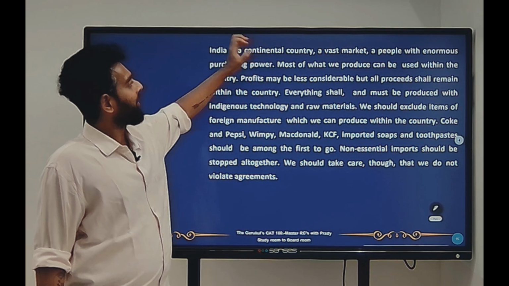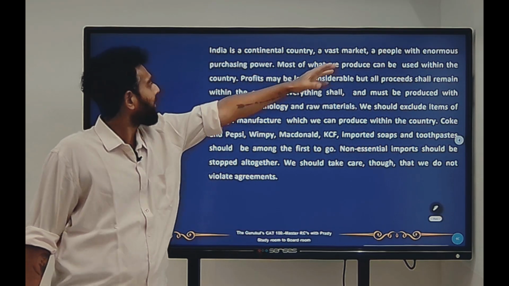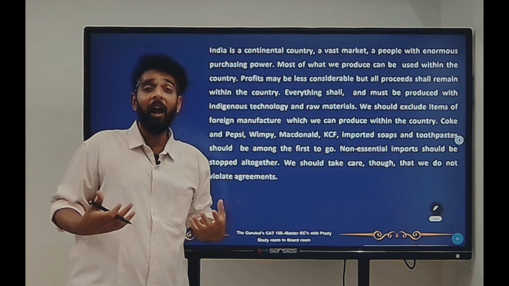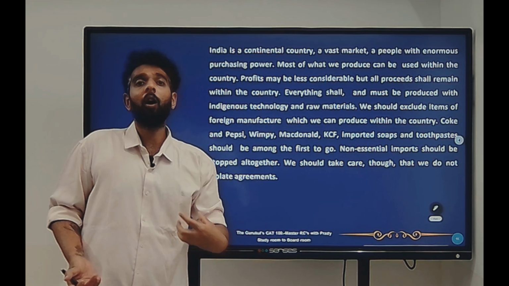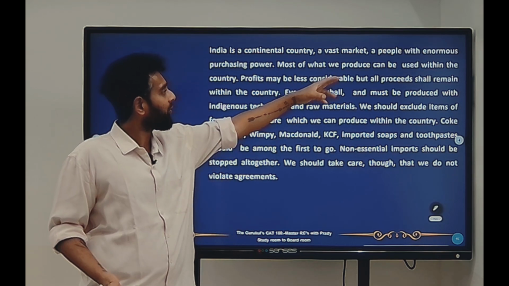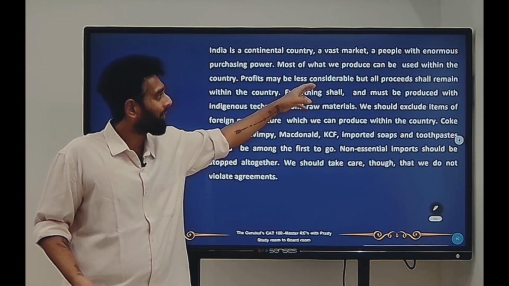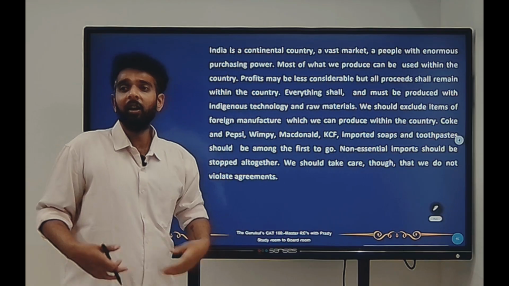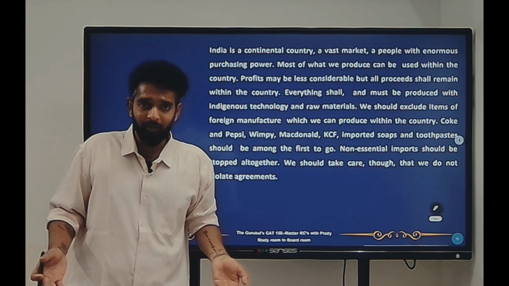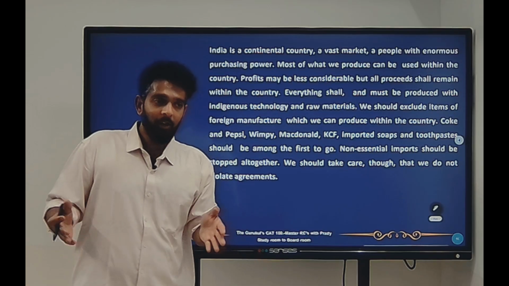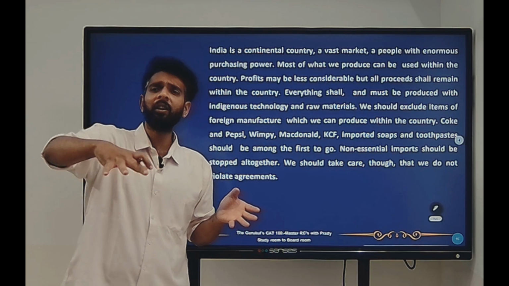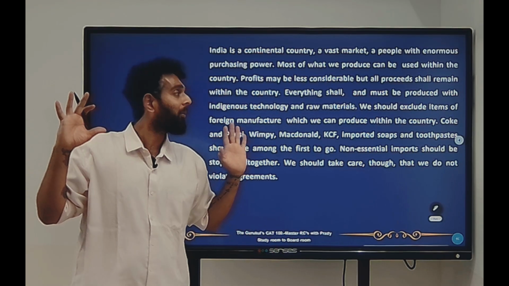India is a continental country. It's a really big country, a vast market, a people with enormous purchasing power. That means we actually have the resources for our own people to buy with our own money. Most of what we produce can be used within the country. Profits may be less considerable, but all proceeds shall remain within the country. Okay, maybe I won't get a lot of profits if I'm not importing or exporting to other countries, but that's okay. Leaving profits aside, at least everything that I'm producing in my country is being used by my people, right?